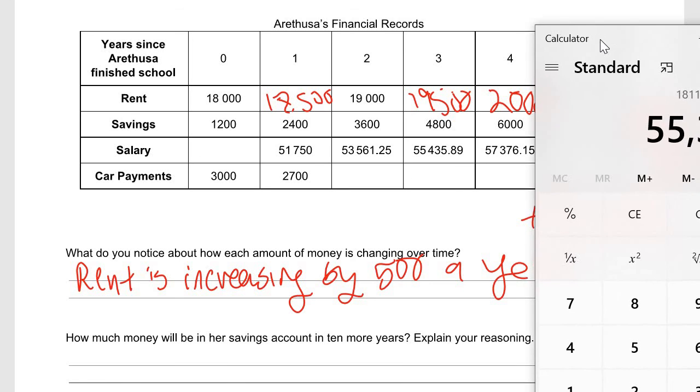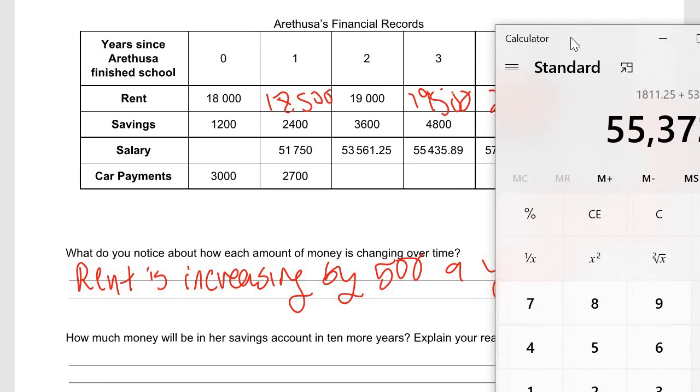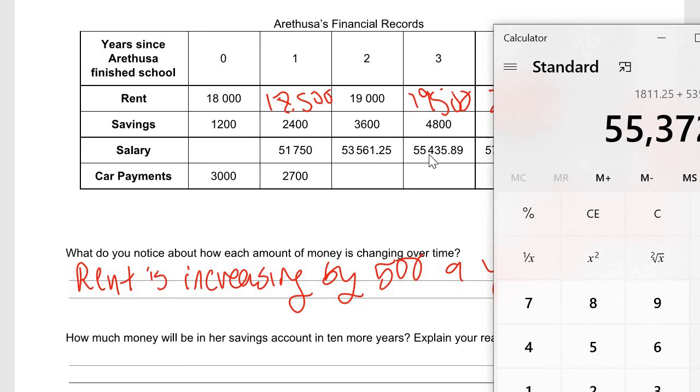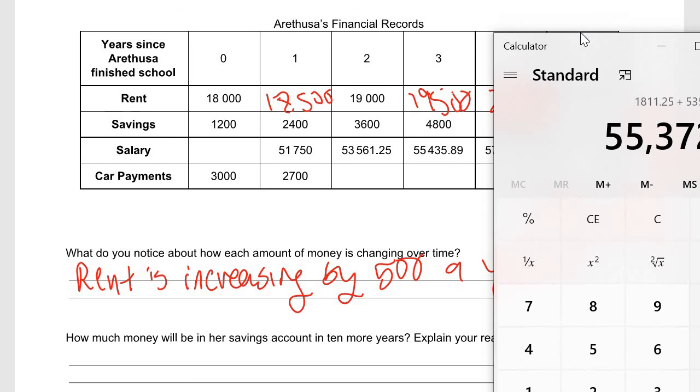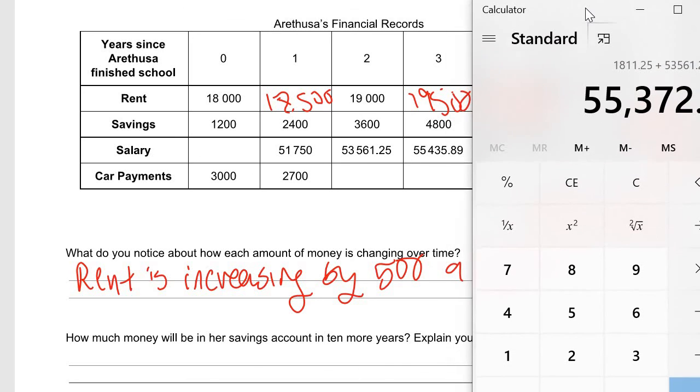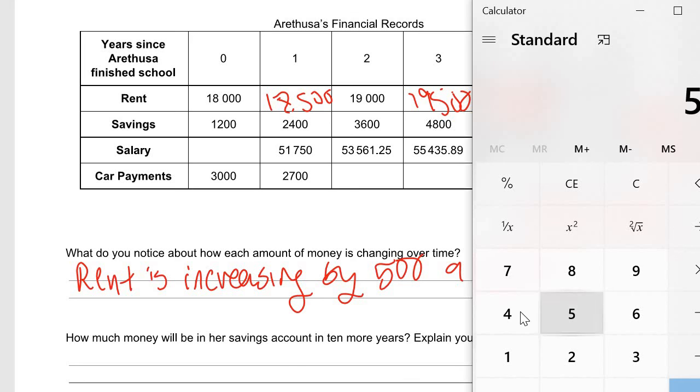Another way what I could do is I could also divide these two to just prove to myself that it's not geometric. But right now, just early on, it looks like it's closer to arithmetic than it is geometric. So I clear it again. 55435.89.